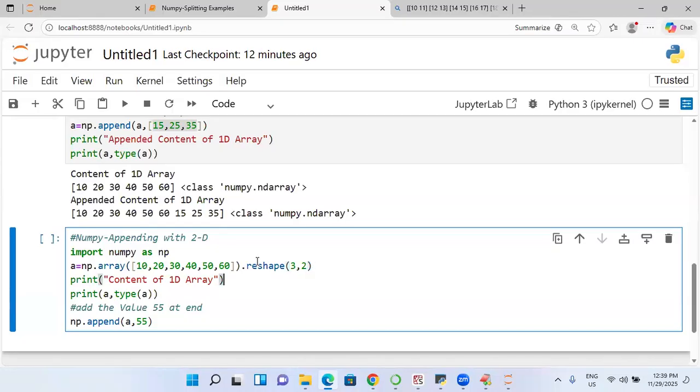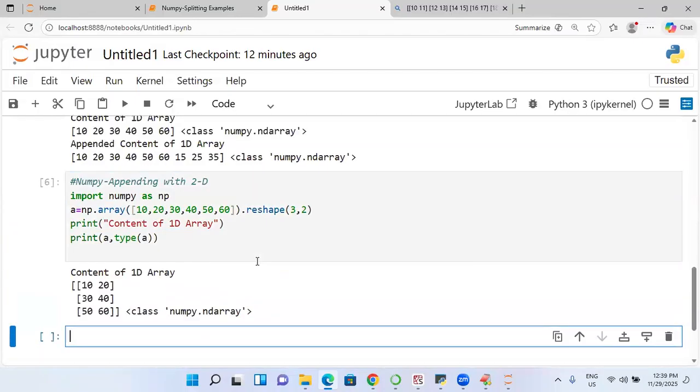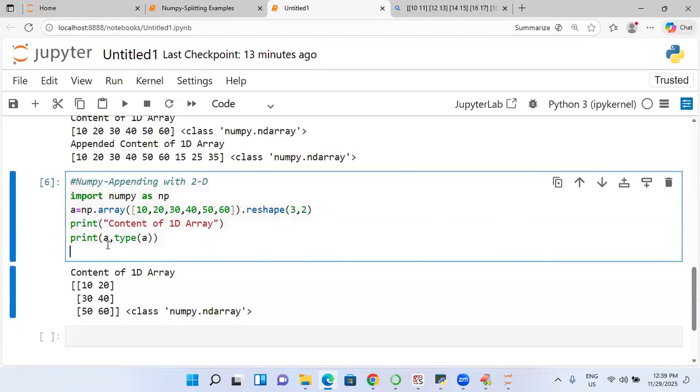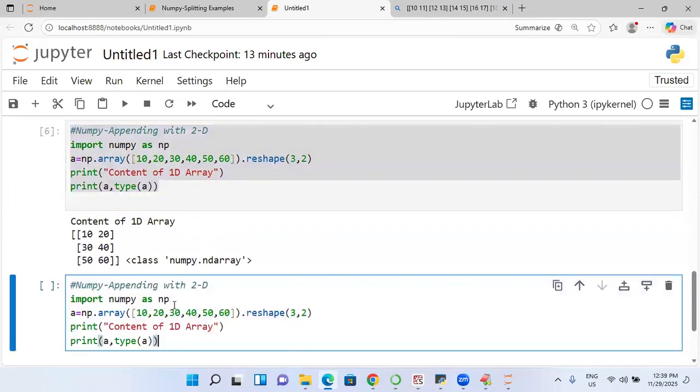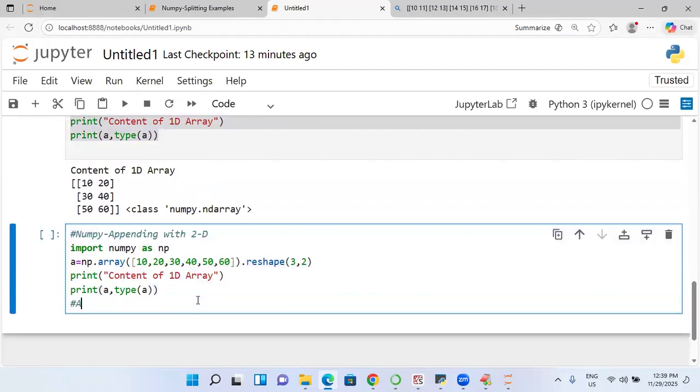So students, first you print this data. This is my data which is available here. Are you following me? Right. Now I want to add a value. Next line I will write it. I want to append one value, student. Which value do I want to append? Here I am writing append.